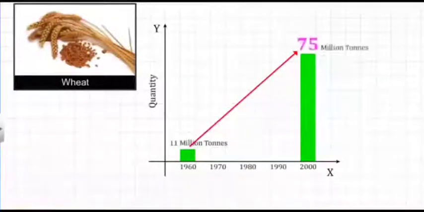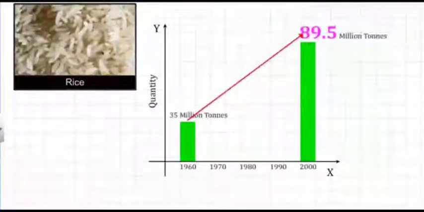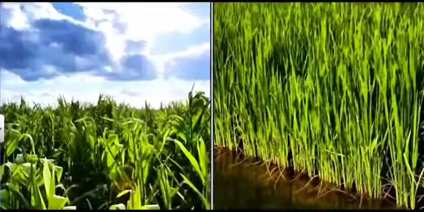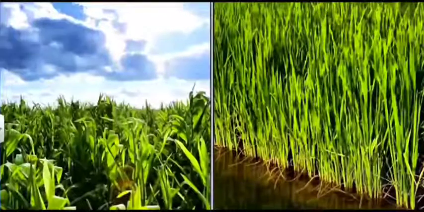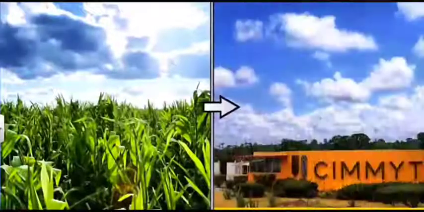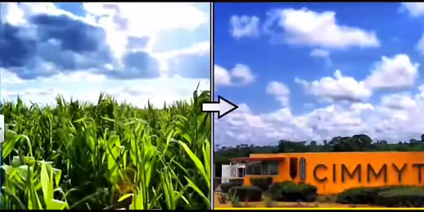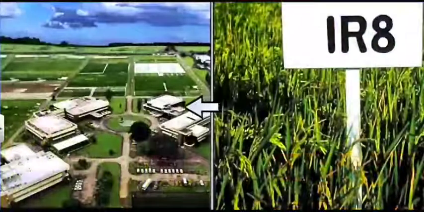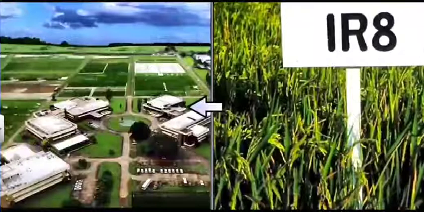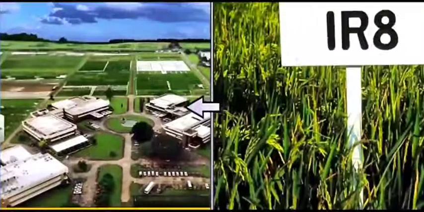rose from 11 million tons to 75 million tons, and rice production rose from 35 million tons to 89.5 million tons. The main reason was the development of high yielding crop varieties, and the breakthrough was the development of a dwarf variety of wheat, the Mexican dwarf variety of wheat, by Dr. Norman E. Borlaug, who is known as the father of the green revolution. Also, the development of a dwarf variety of rice, IR8, at IRRI Philippines, the International Rice Research Institute.